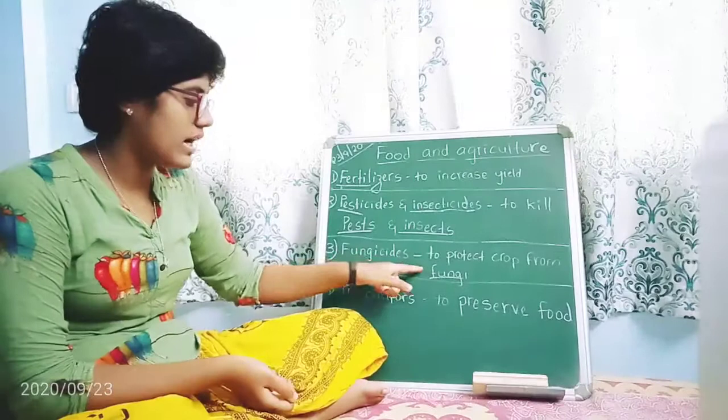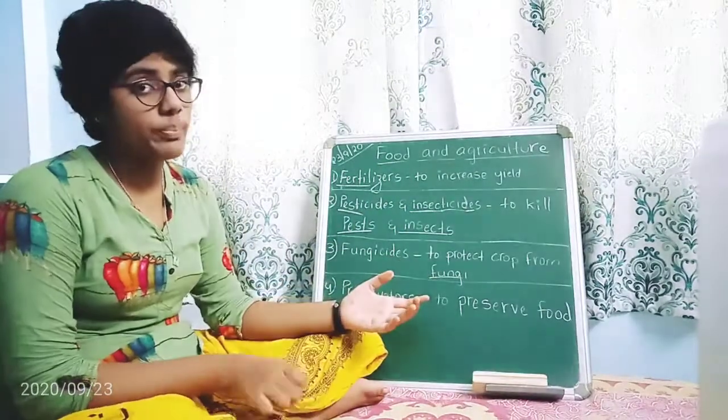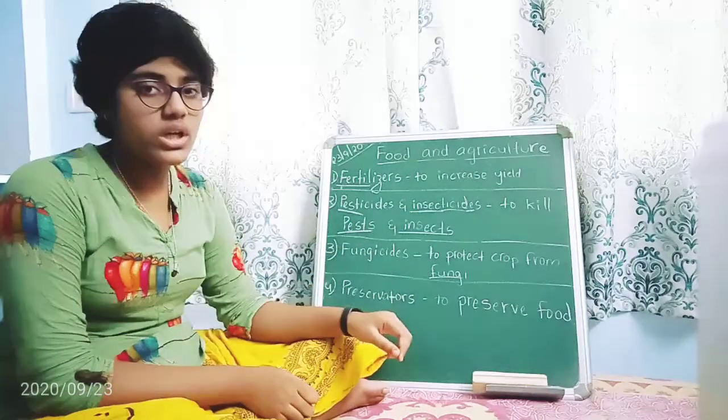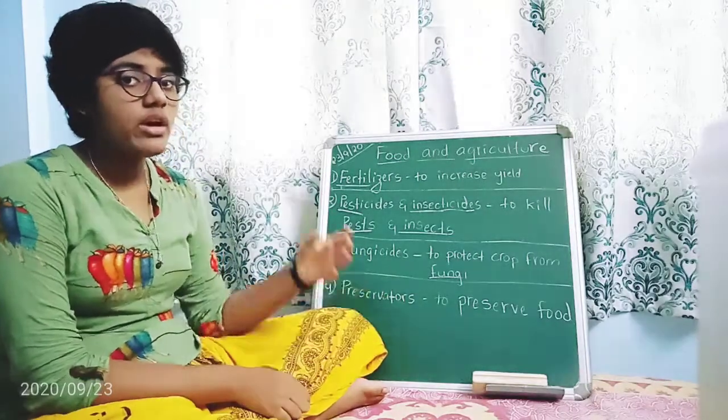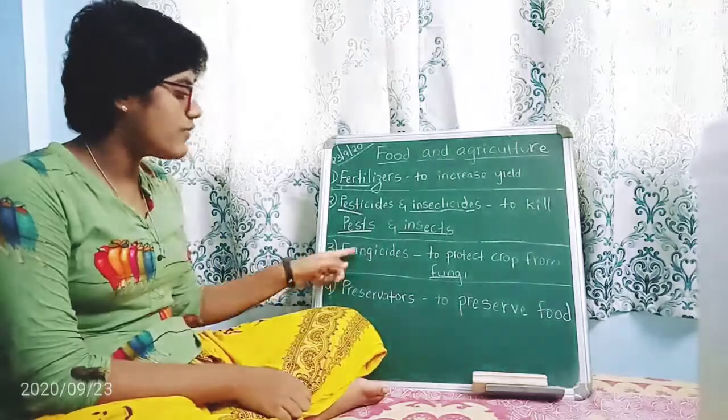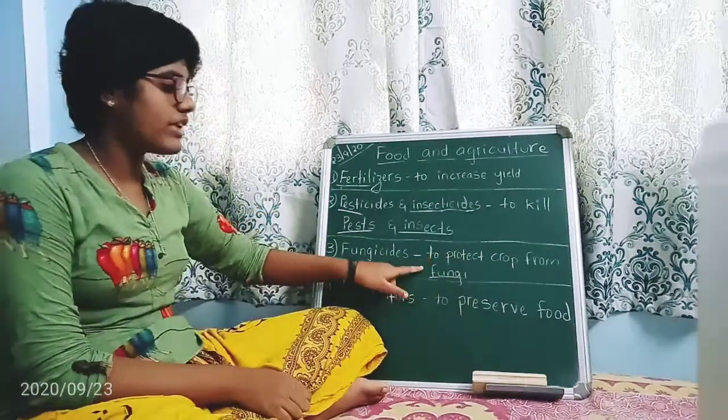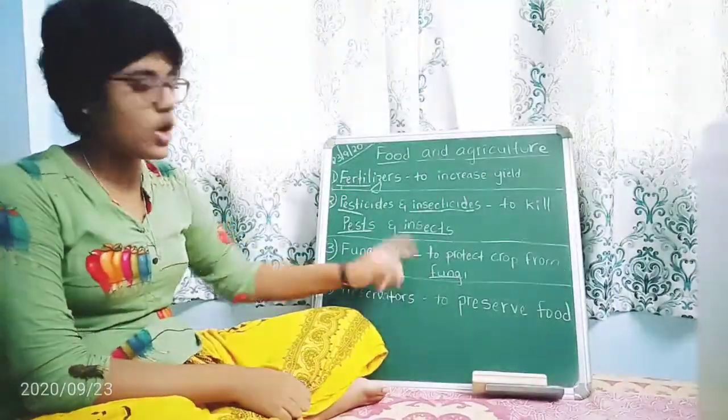That is known as fungus. It will affect the crop, because when we pour water, it will get stagnant and fungus will form there. So fungicides protect the crop from the fungus or fungi.